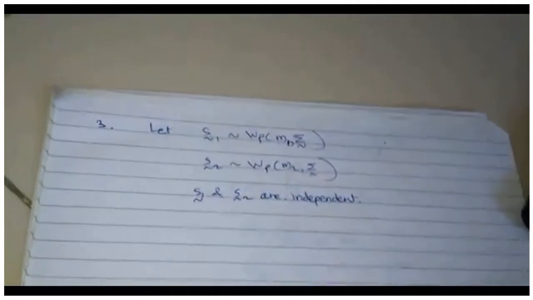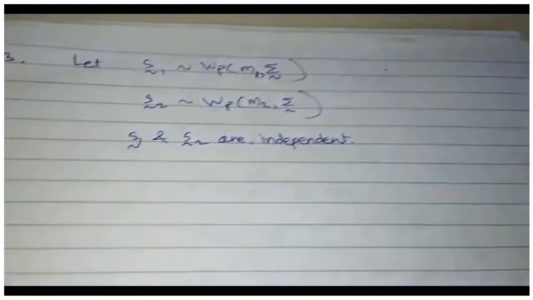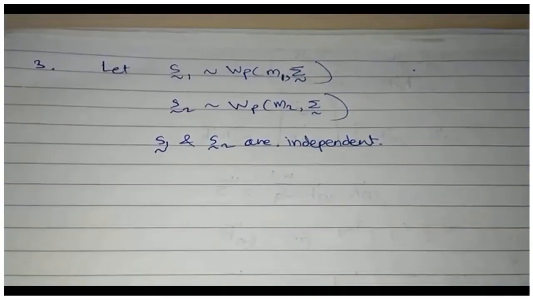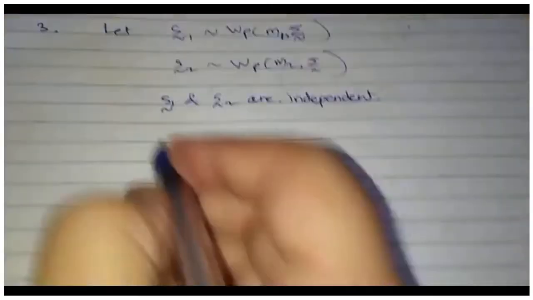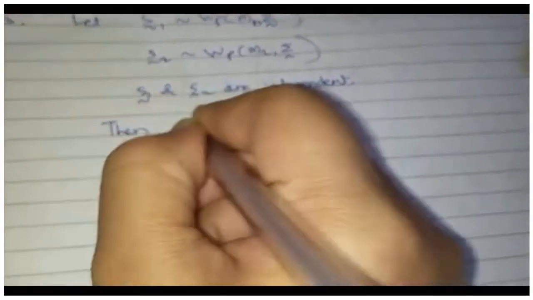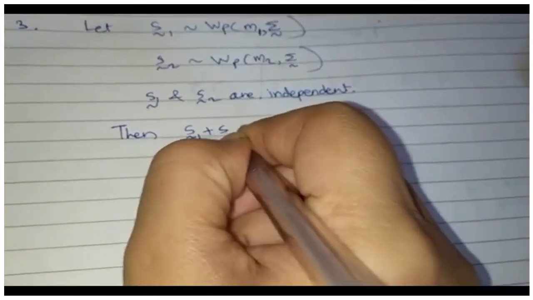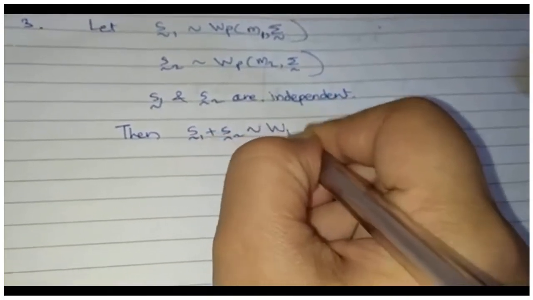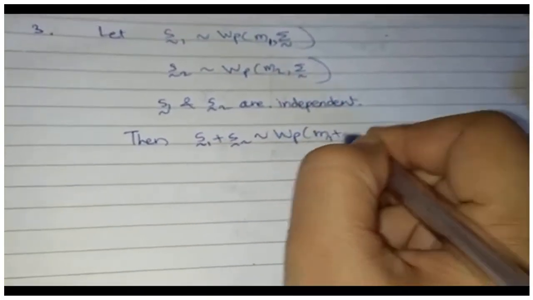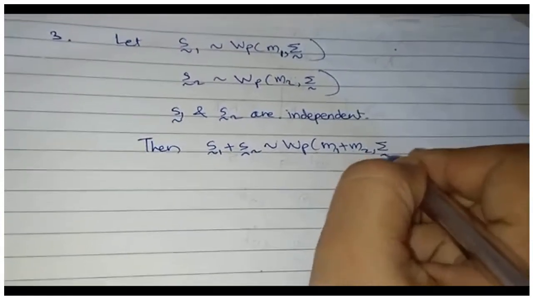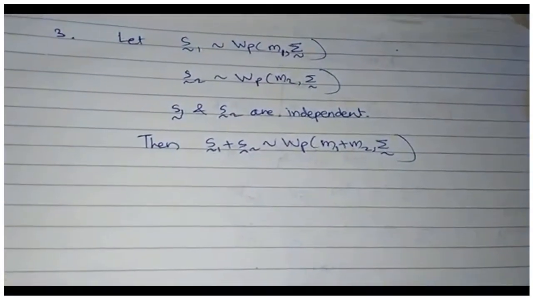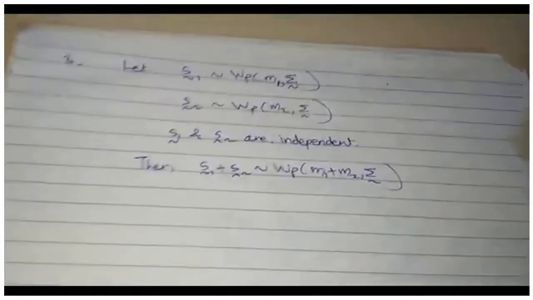Because S1 and S2 are again random matrices, we can define their independence. Then we will conclude that S1 plus S2 would also have Wishart distribution with m1 plus m2 and sigma.